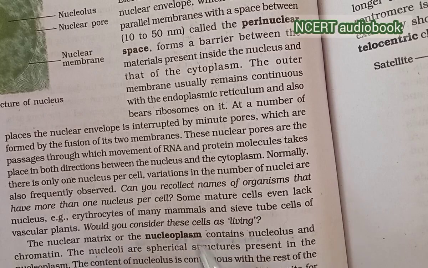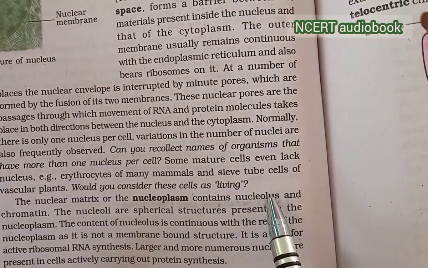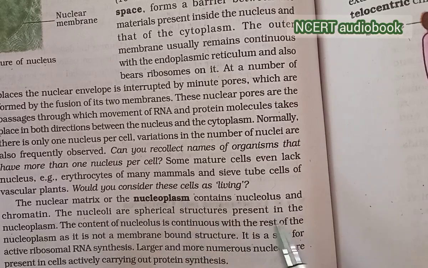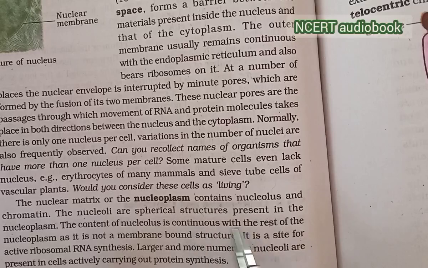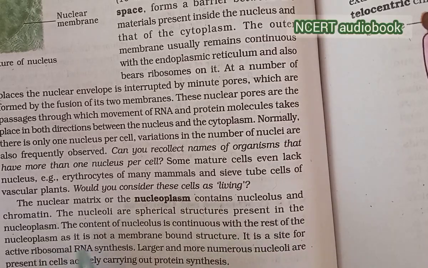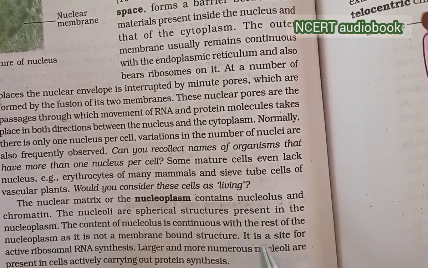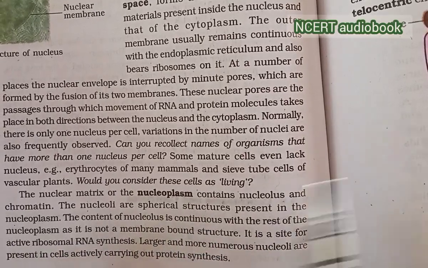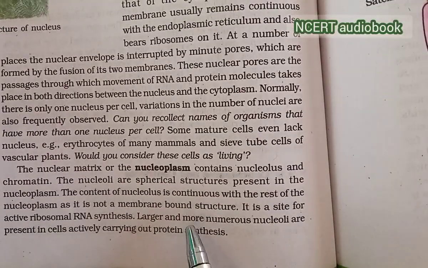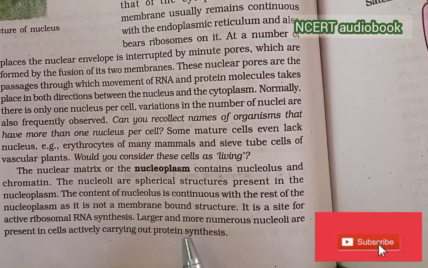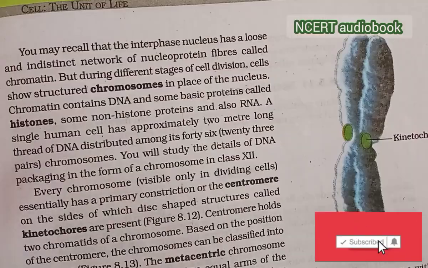The nuclear matrix or nucleoplasm contains the nucleolus and chromatin. The nucleolus is a spherical structure present in the nucleoplasm. It is continuous with the rest of the nucleoplasm as it is not a membrane-bound structure. It is the site for active ribosomal RNA synthesis. Larger and more numerous nucleoli are present in cells actively carrying out protein synthesis.